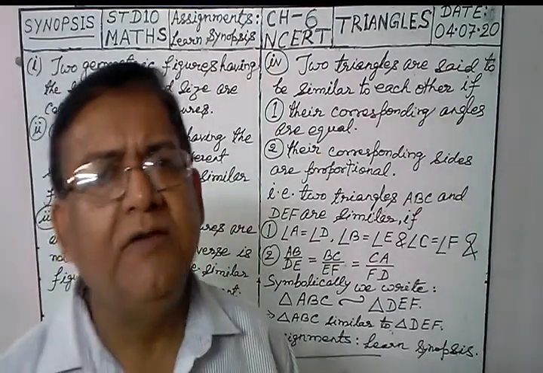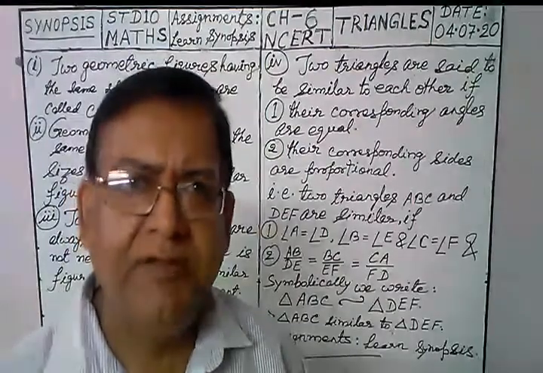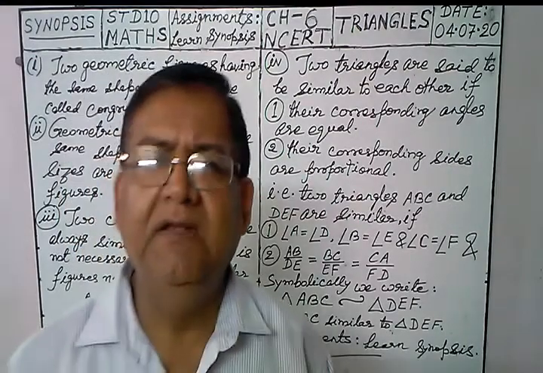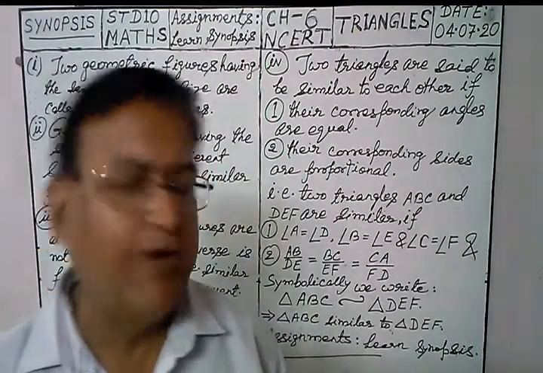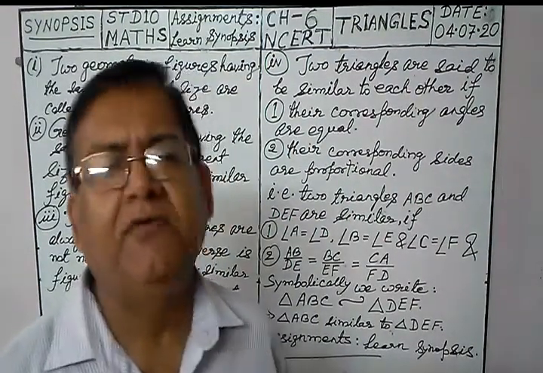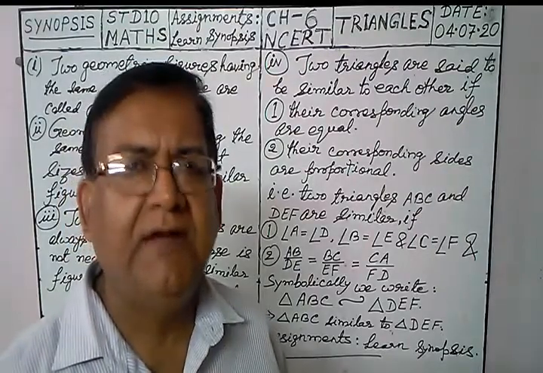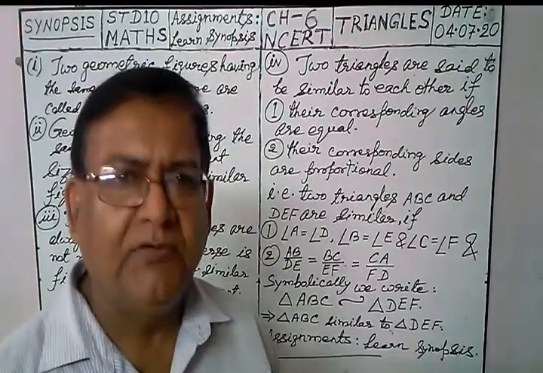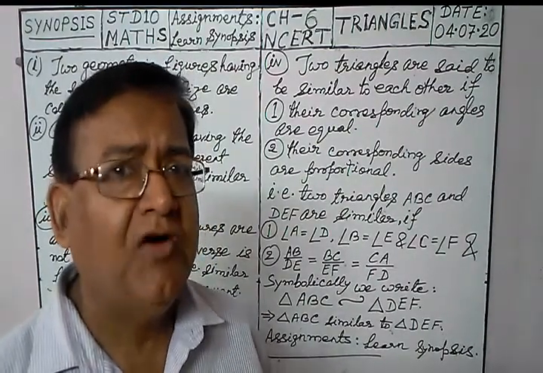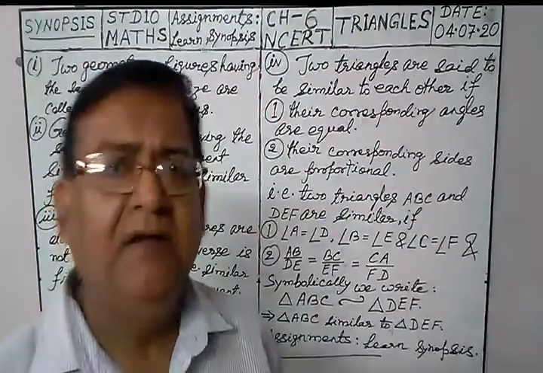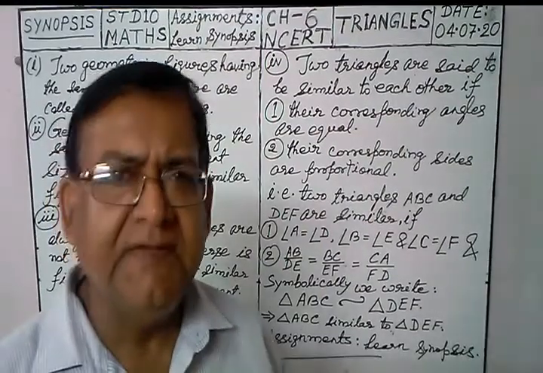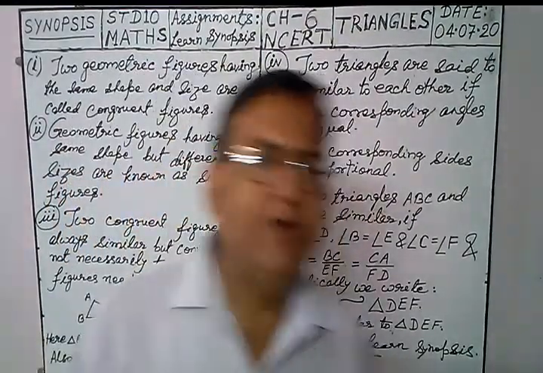Suppose there are two ratios, first is A is to B, second is C is to D. These are two ratios, and if these two ratios are equal, means A is to B equal to C is to D, then we say that all the four quantities A, B, C and D are said to be in proportion. This is the relation between the ratios and proportion.